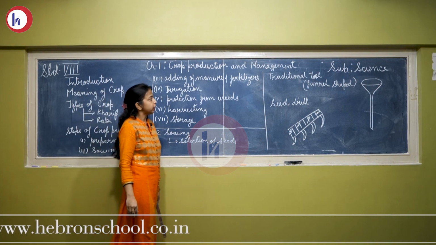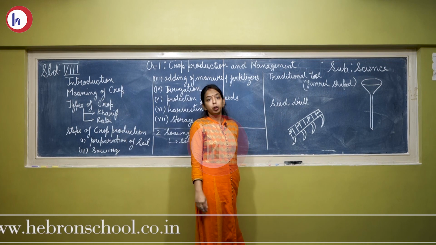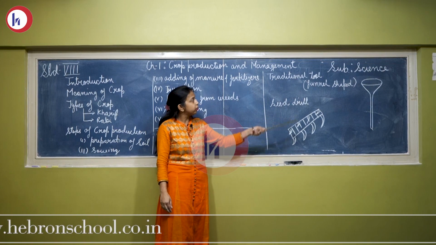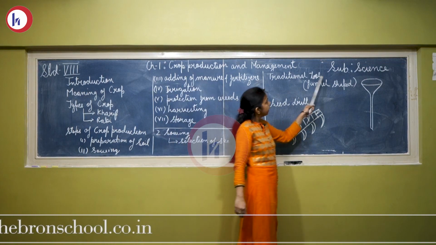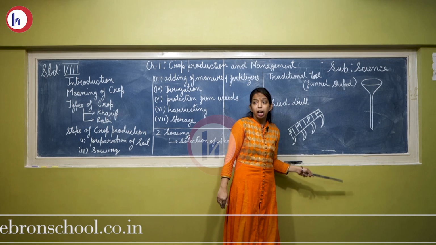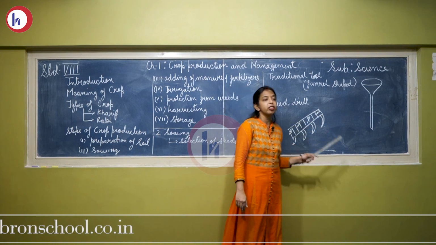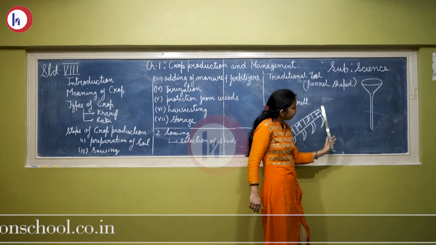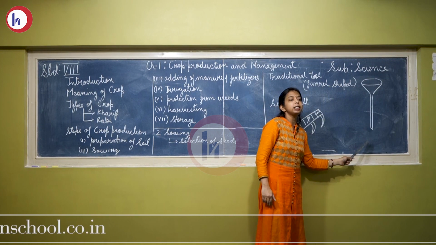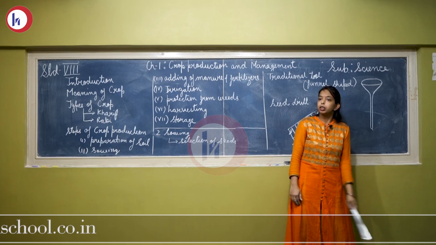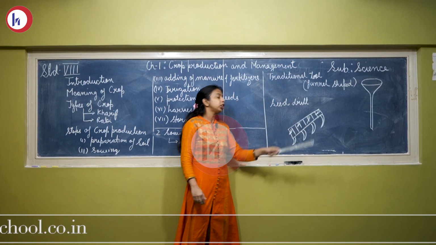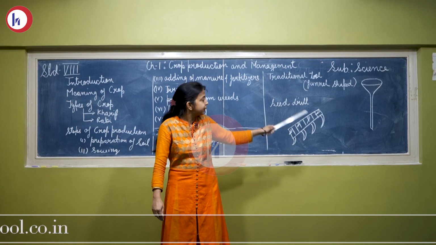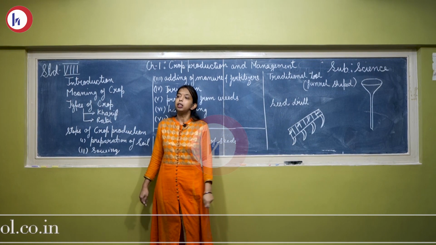To sow the seeds we need two types of tools, either a traditional tool or a seed drill. The traditional tool is funnel shaped and is driven by a bull. We put the seeds in it, and when it moves, the seeds go one by one into the soil. Now the next is the seed drill. This seed drill is driven by a tractor. It saves time and it saves labor.